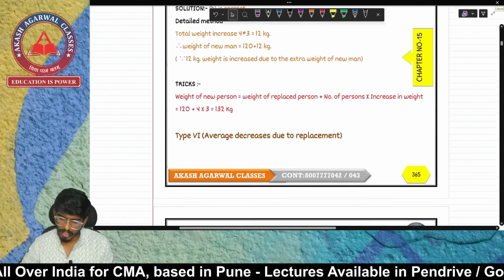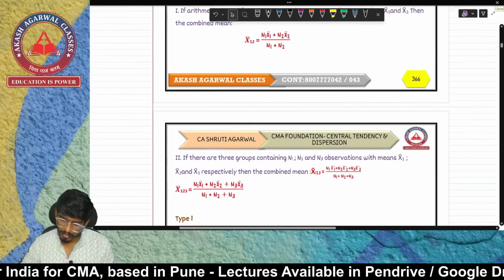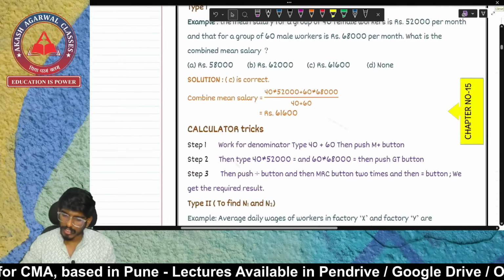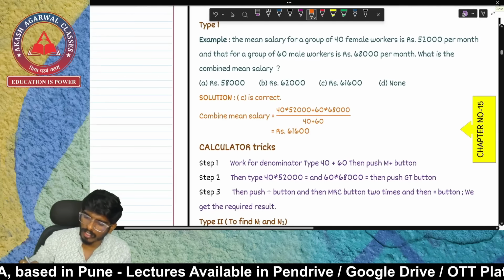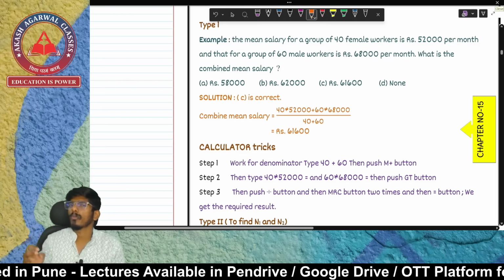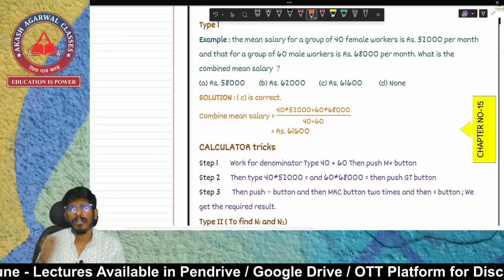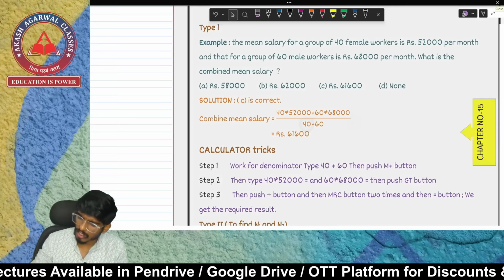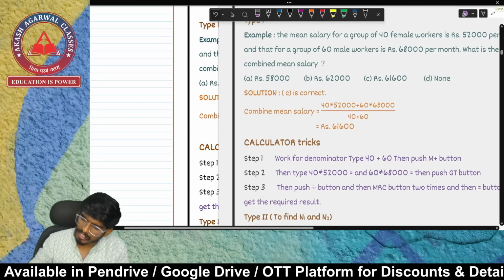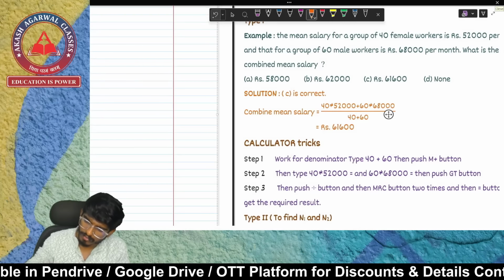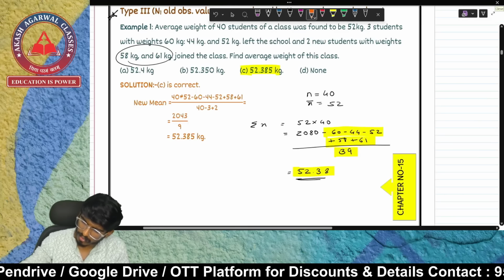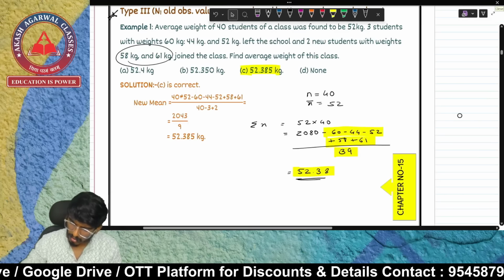Let's go ahead, let's see more examples. Now let's see an example of combined mean. We have already seen an example of raw data, group data, and ungrouped data. Then we have seen weighted means, and now we are going to see combined data. Okay, the mean salary of a group of 40 female workers.